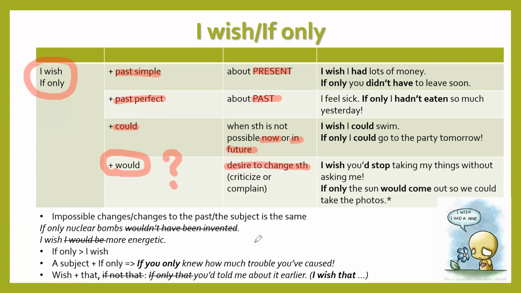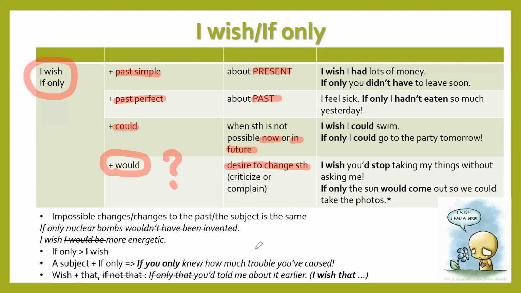Actually, at the moment here it is snowing, so I wish it would stop right now completely. But I can say I wish it would stop snowing at the moment because I don't like snow and it's too much for today.